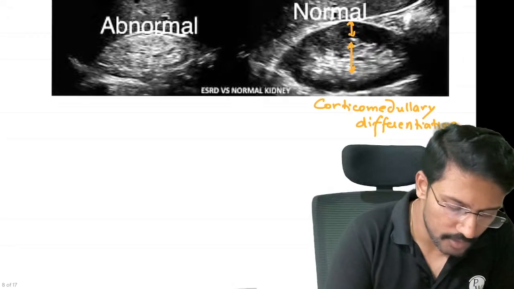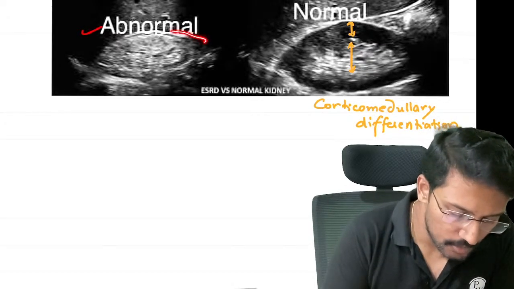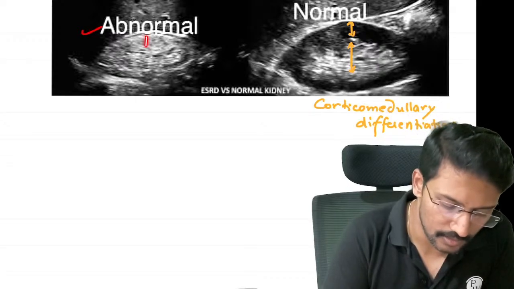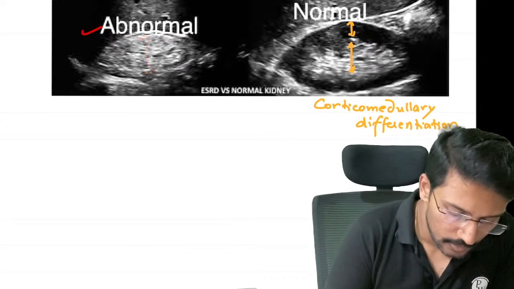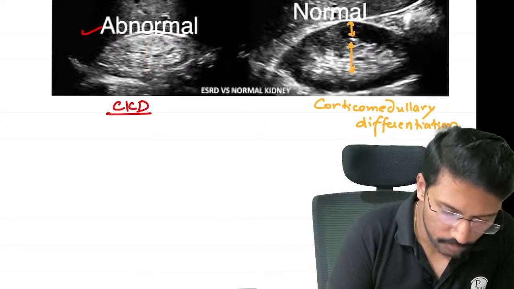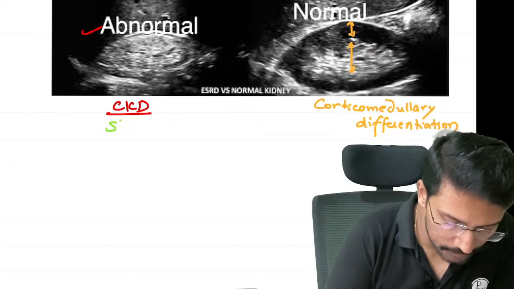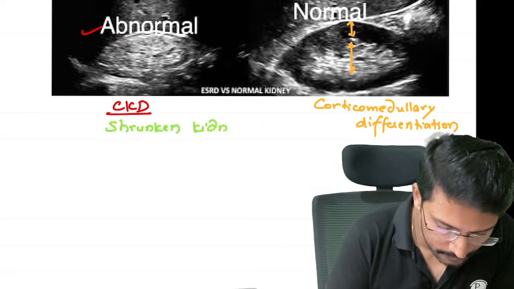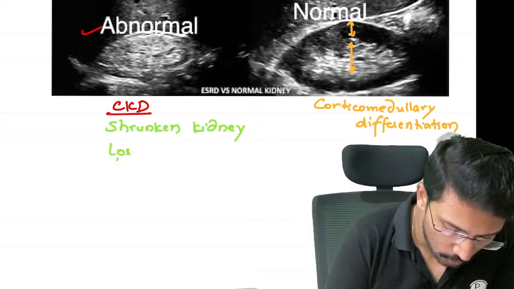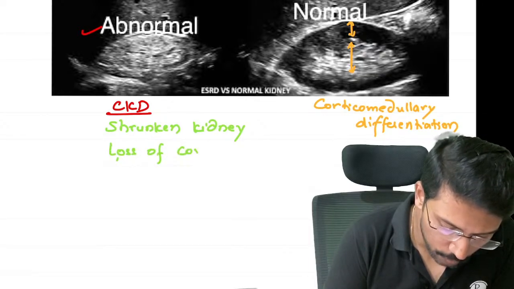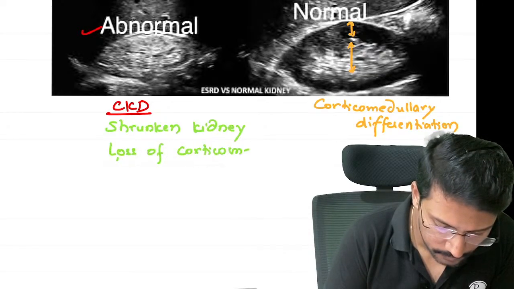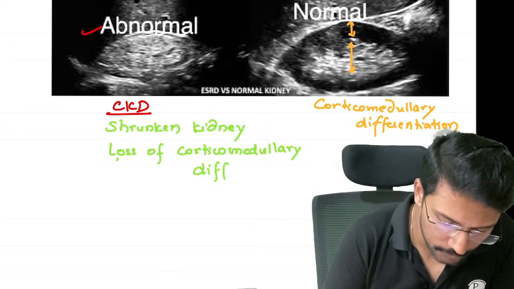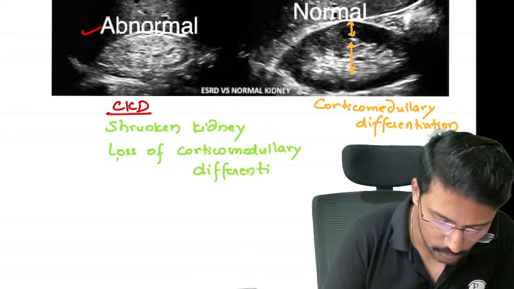But the abnormal image that you see here, right? In this image, you can't point out where is the cortex, where is the medulla. Second thing, you will notice that the size of the kidney has shrunken. So in CKD, it will be abnormal, where you will have shrunken kidneys, the size is reduced, and you will have loss of corticomedullary differentiation.